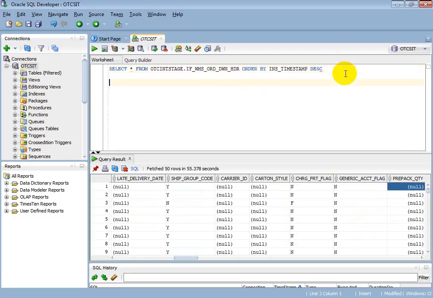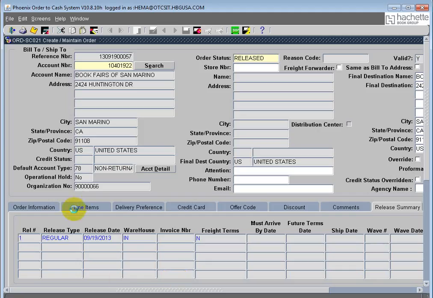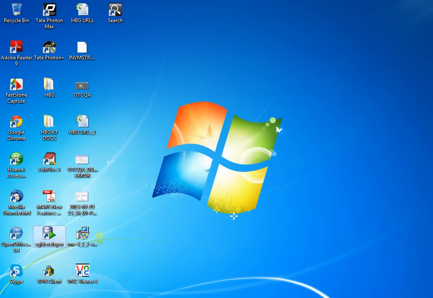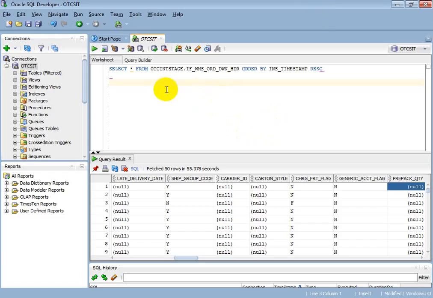And in the detail table you will have the ISBN information, that is nothing but the line items tab. Whatever information you have in the line items tab will be captured in the detail table.